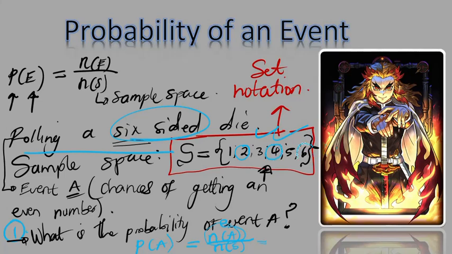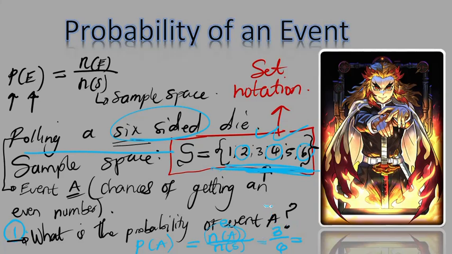How many even numbers do we have? We have 3 even numbers, so I put 3 there. These are the odds of us getting an even number. The bottom part, the denominator, is the number of items in the sample space. This is the whole sample space. How many values are in it? We have 6 values. Now, probability should always end up as a simplified fraction.